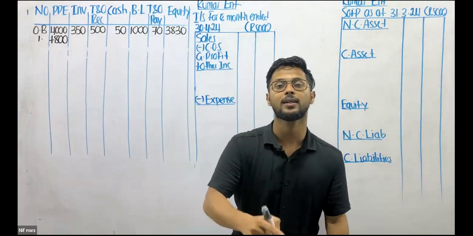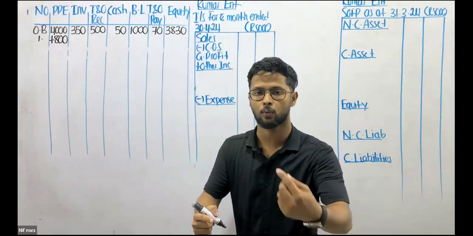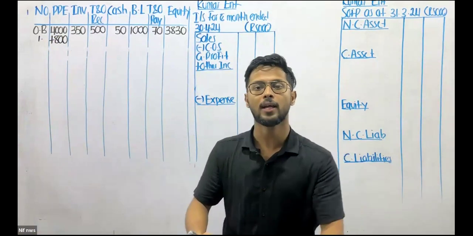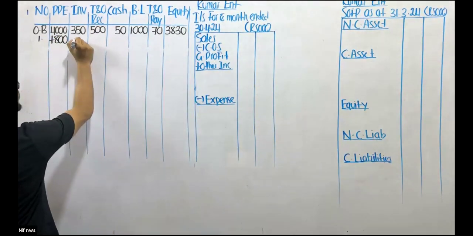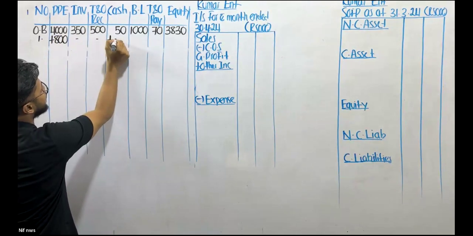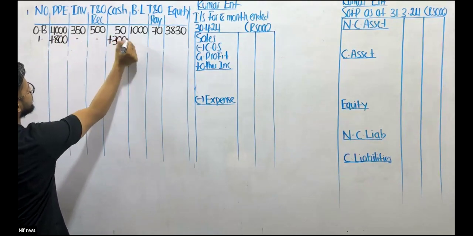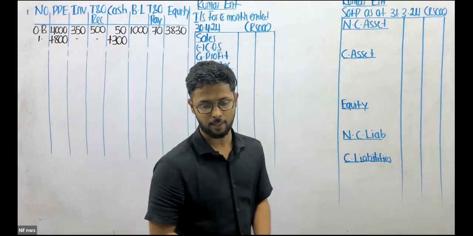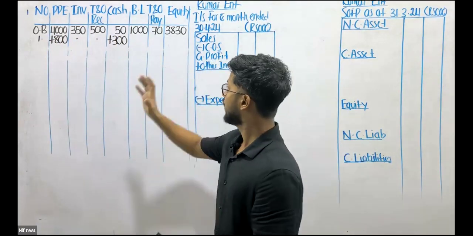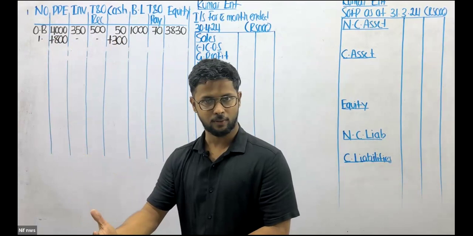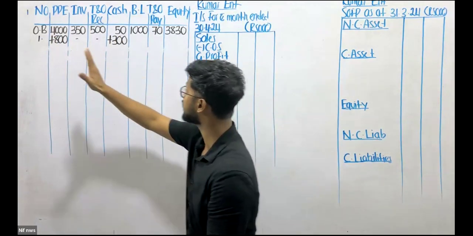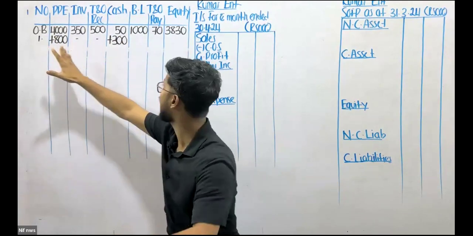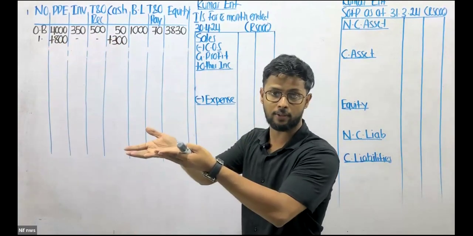And also the owner is investing another asset. What is it? Cash. If the owner invests cash, cash flows into the business, isn't it? So cash is also increased by 300. Now, that is the first impact. What is the impact? Assets increase. So two types of assets are being increased: property, plant and equipment, basically the land, and then the cash. Both increase.